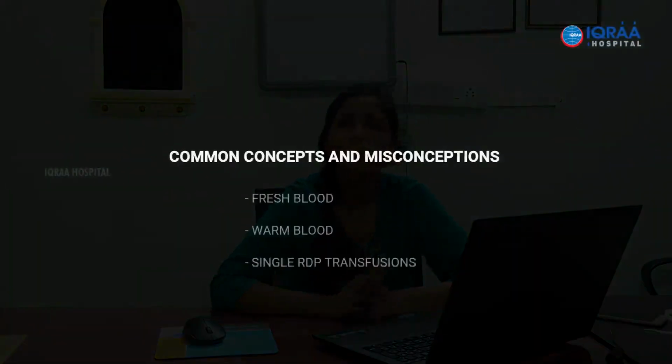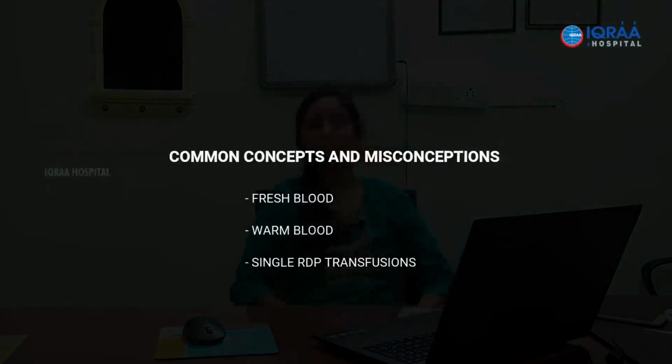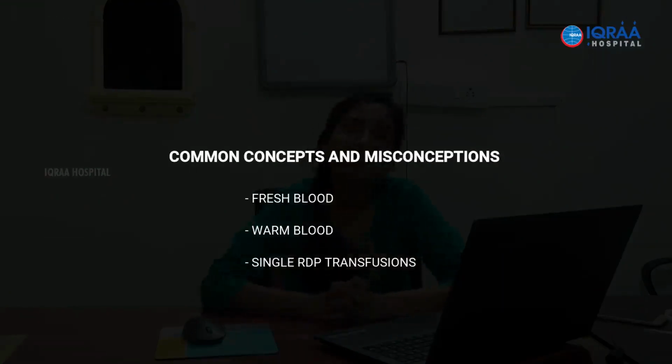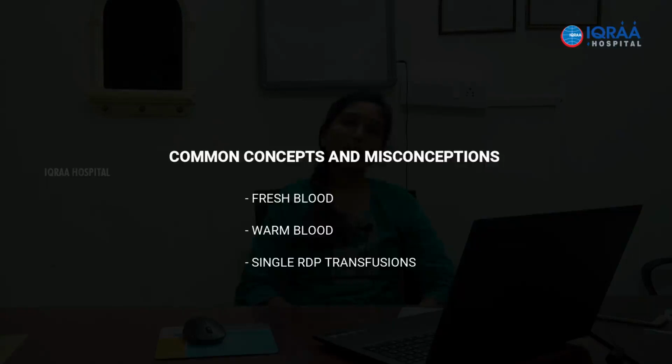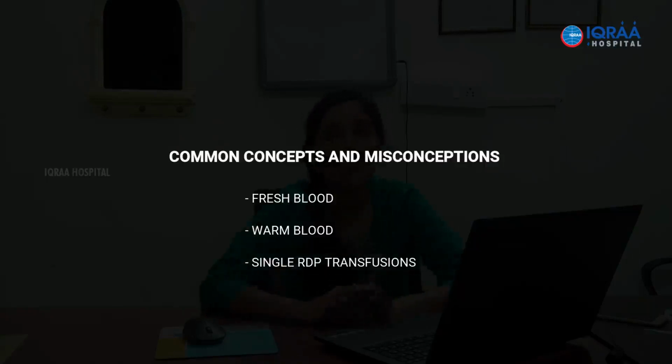So some common concepts and misconceptions: fresh blood is better than old blood. Fresh blood is more important as far as neonatal transfusions are concerned, or very sick patients or CKD patients, where you are concerned about the electrolytes, because storage obviously leads to accumulation of potassium and other such biochemical changes in the blood. So there fresh blood is justified, but for each and every patient, expecting fresh blood to be given is not possible and not recommended as well. Warm blood, I already discussed.